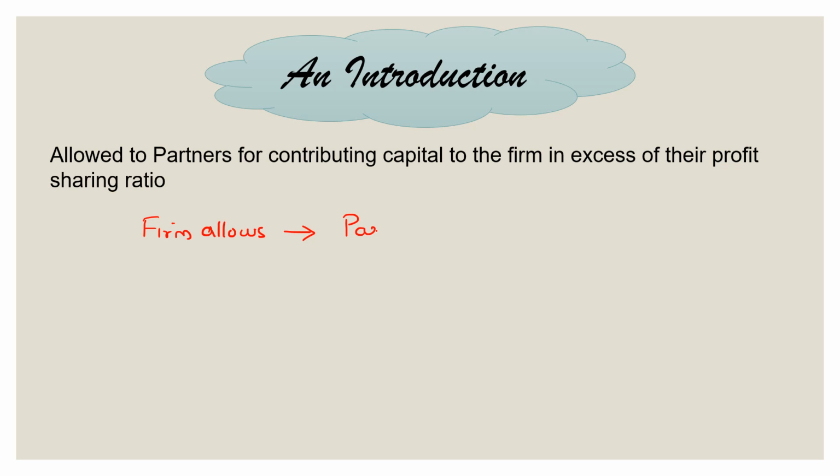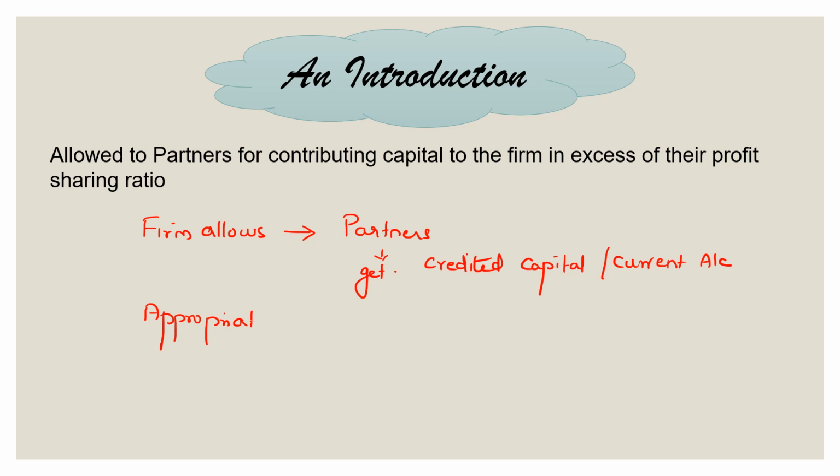To the partners. So partners here get interest on capital which gets credited to their capital or current account on the basis of the method of capital system maintenance they are following. It will get credited into their capital or current account and will be allowed by the firm. It is an item of appropriation of profit.